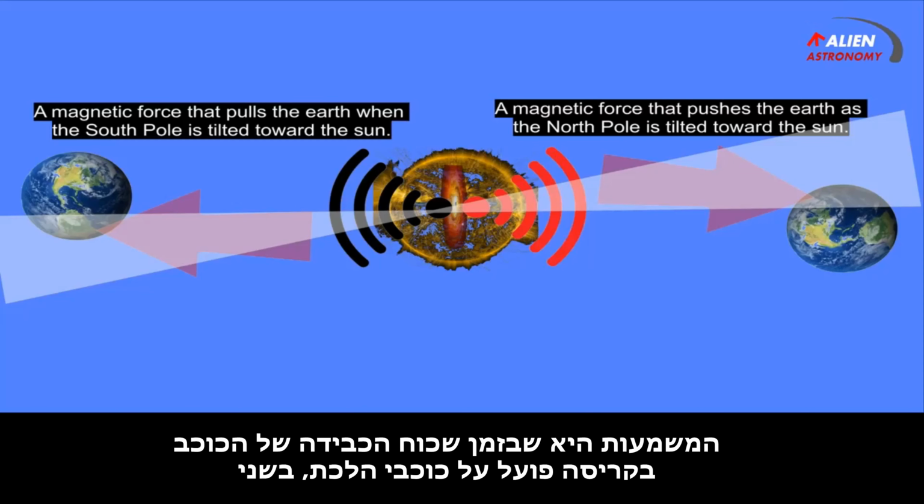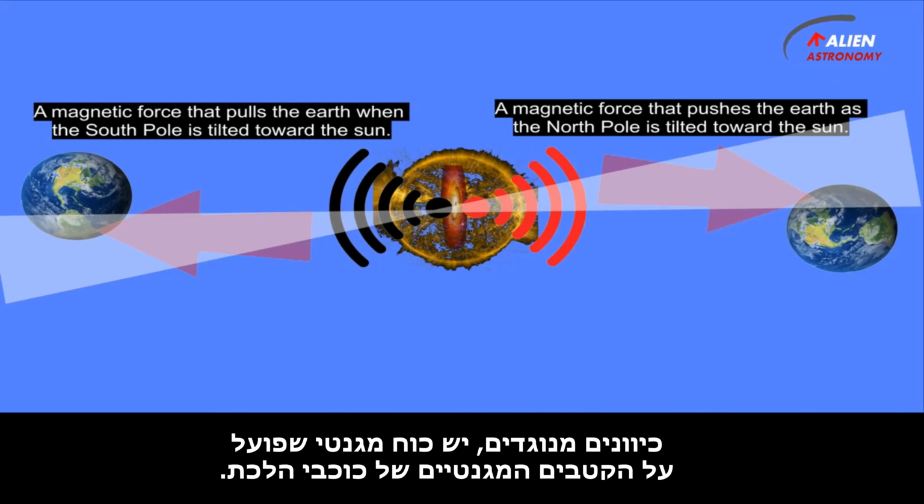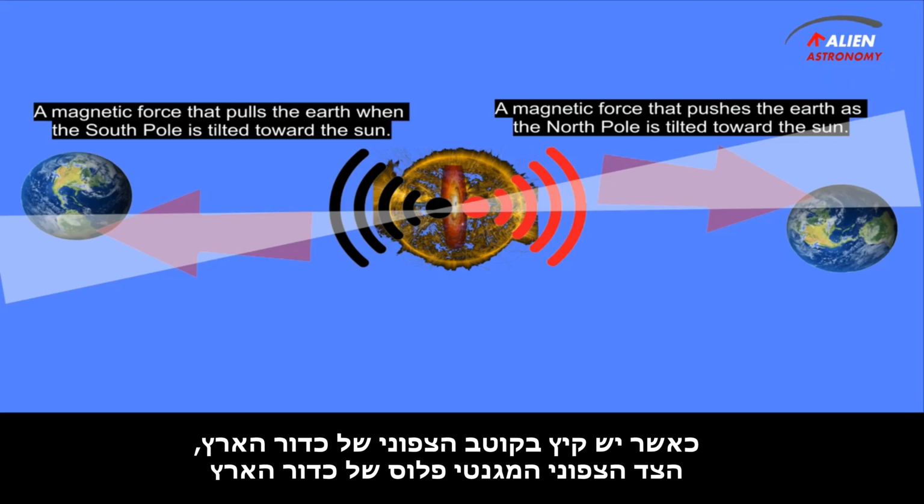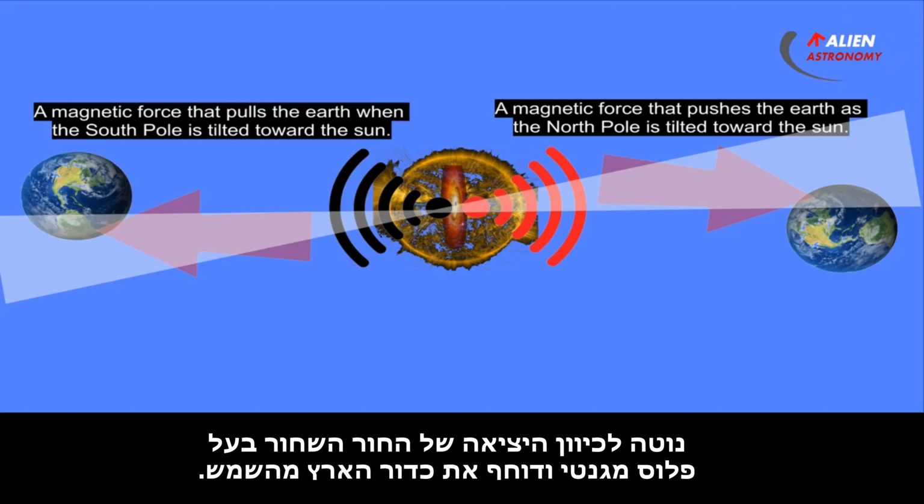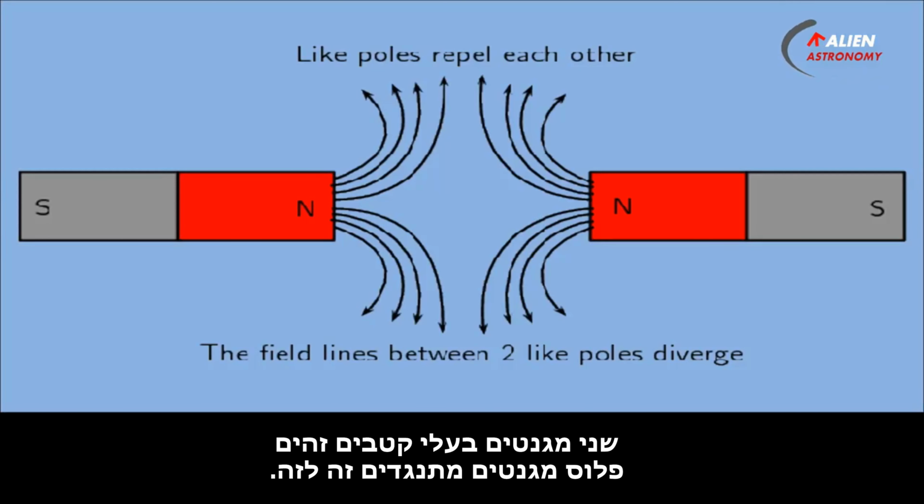This means that while the gravitational force of the star in collapse is acting on the planets in two opposite directions, there is a magnetic force which acts on the magnetic poles of the planets. When there is summer at the north pole of the Earth, the magnetic side plus of the Earth is tilted towards the exit of the black hole that has a magnetic plus and pushes the Earth away from the sun. Two magnets with same poles, plus and plus, resist each other.